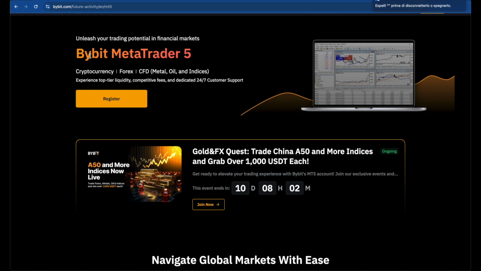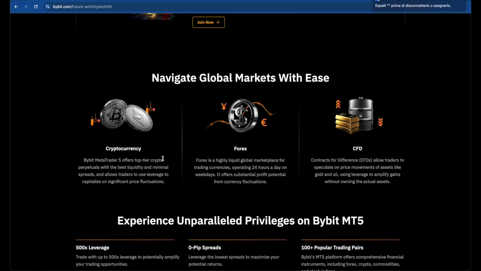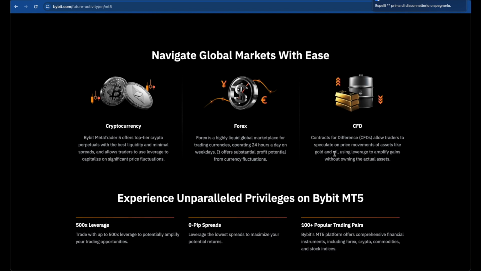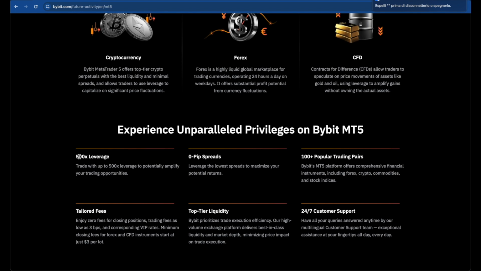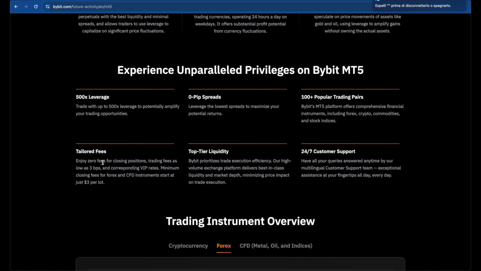So I'm now connected into BYBIT MetaTrader 5. Like I told you in the previous video, we have the possibility to trade cryptos directly on MetaTrader 5 using the provider BYBIT. So we can trade cryptocurrencies, Forex, which operates basically only during the week because the Forex market is closed on the weekend, and CFDs. We have the possibility to use 500 leverage. We can start with 0 pips spread. We have 100 more popular trading pairs, and here we can see about the fee.